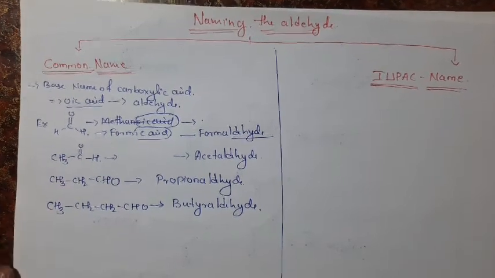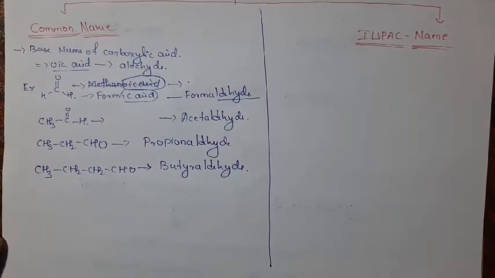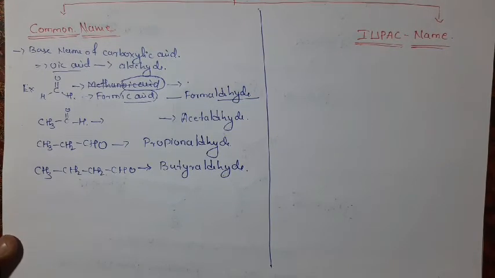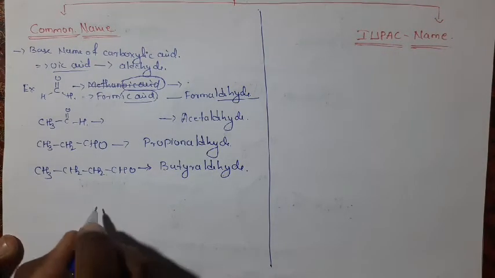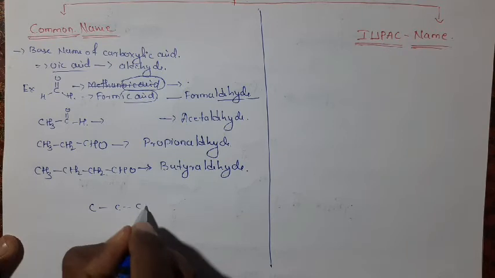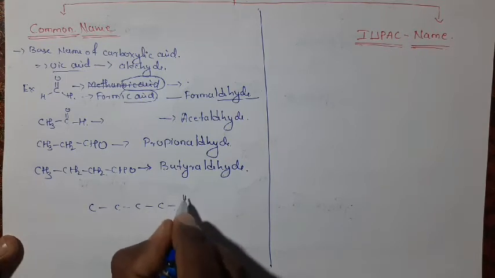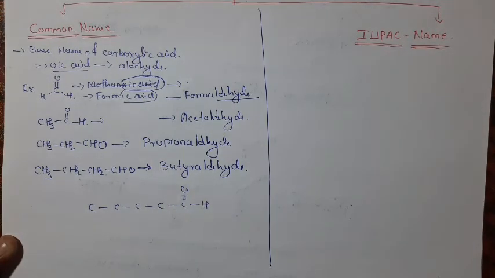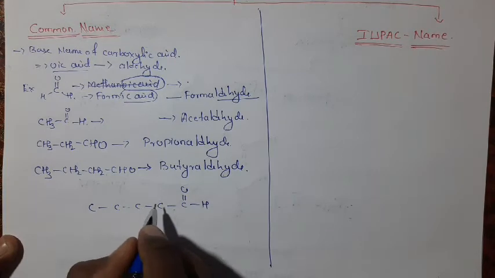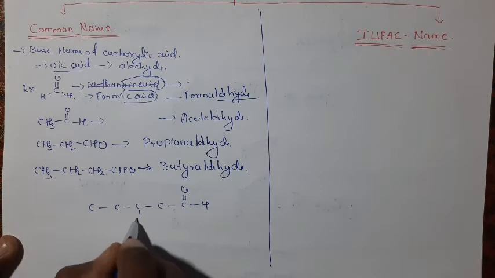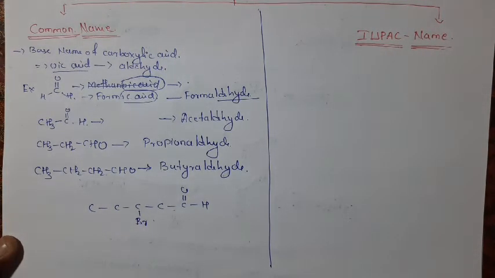If the aldehydic chain contains a substituent, for example, this is our longest parent chain. Suppose to this carbon atom, bromine is attached.